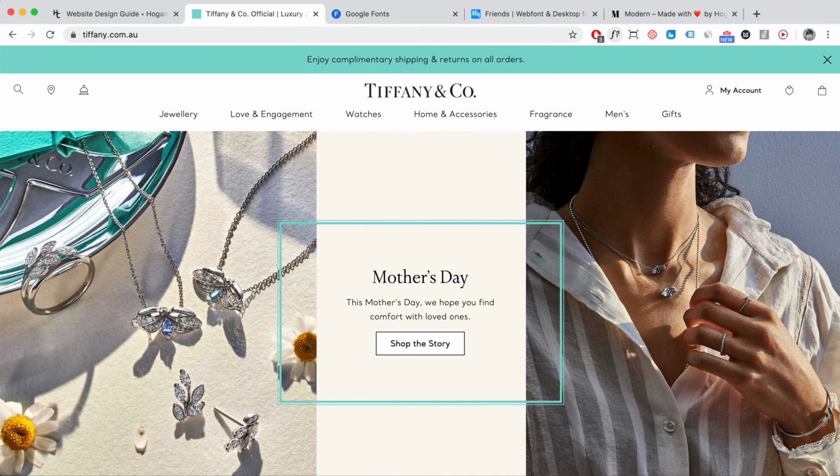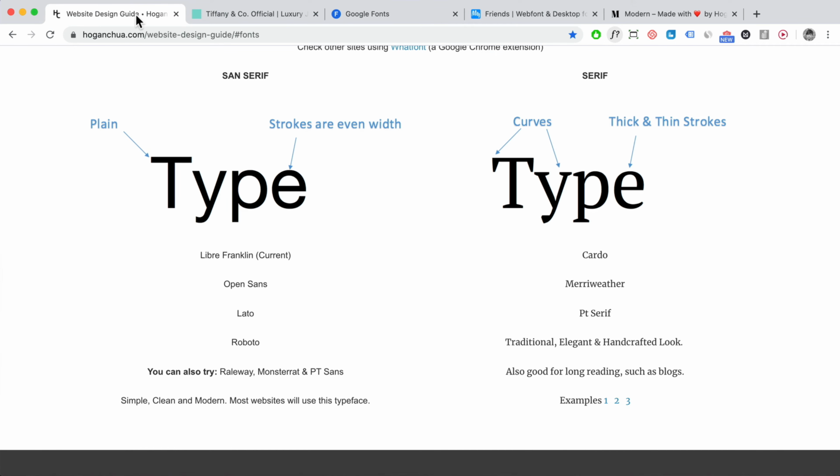So choosing the right font for your website is also really important because each font has a different personality, right? So I've mentioned basically the 2 different typefaces in my older videos, but I know a lot of people who are following might not have watched those. So I do want to go over it again, right? So there's basically 2 main typefaces. One is the sans serif and one is the serif.